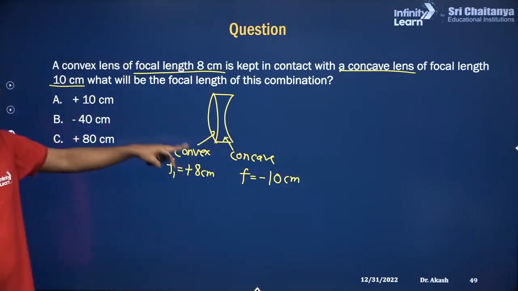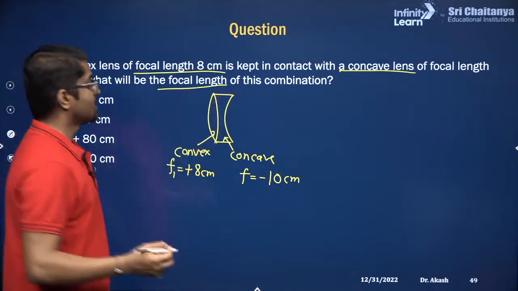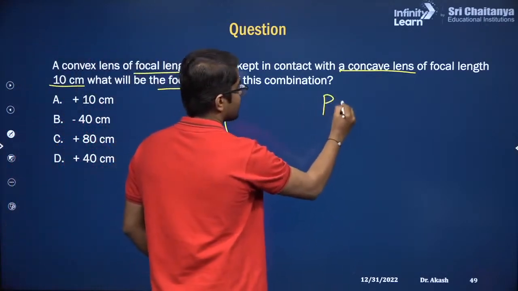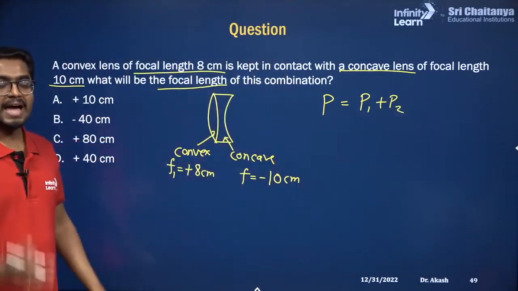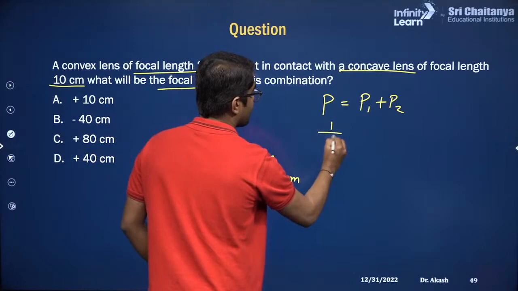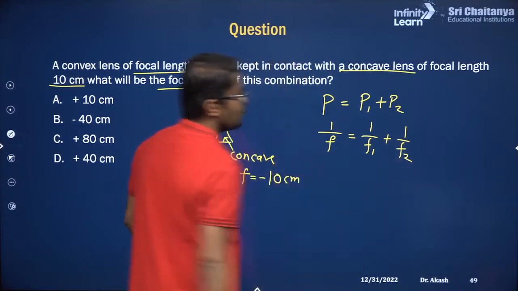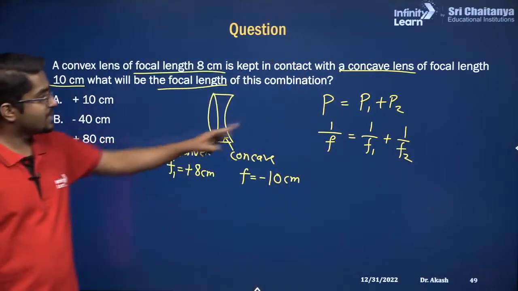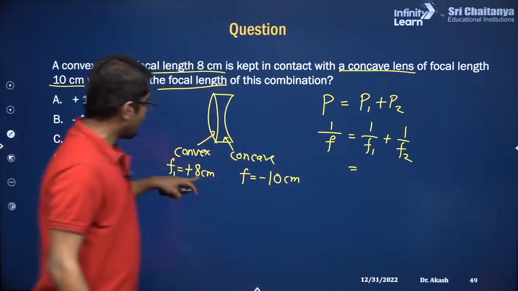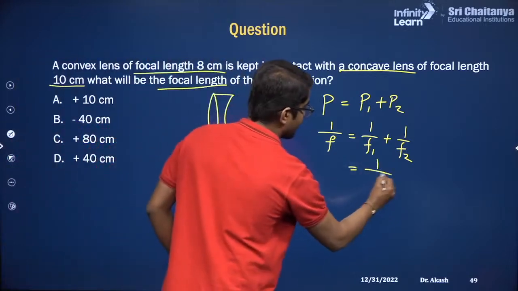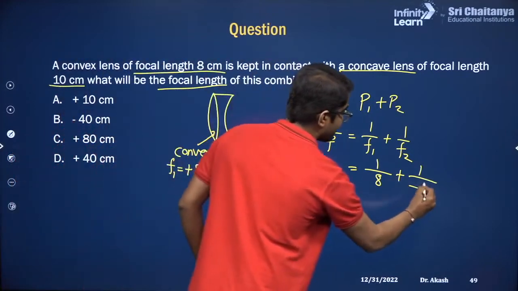So for this combination, what is the focal length that you have to calculate? So which formula will you use? We know for the combination, power is equal to P1 plus P2. Yes, and we also know power is nothing but 1 by focal length, which is 1 by F1 plus 1 by F2. Correct? Now substitute these values and find the focal length. So 1 by F is given as F1 is plus 8. So 1 divided by 8 plus 1 divided by F2 is minus 10. So there is minus 10.